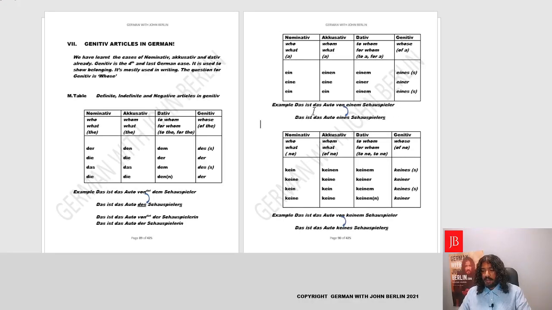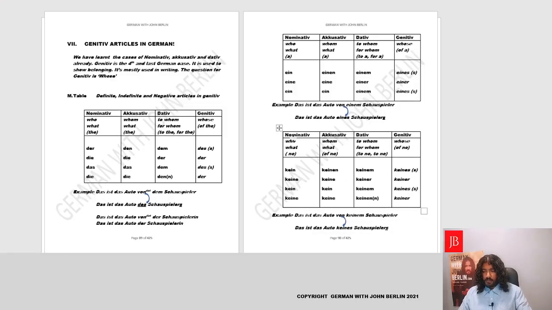Perfect. Now that is the car of the actor, of an actor. Yes, not of the actor, that we already did. Of an actor. Das ist das Auto von einem Schauspieler. So whose car is this? Actor is masculine. We'll go to eines and we'll write das ist das Auto eines Schauspielers, and we'll add an s, Schauspielers.